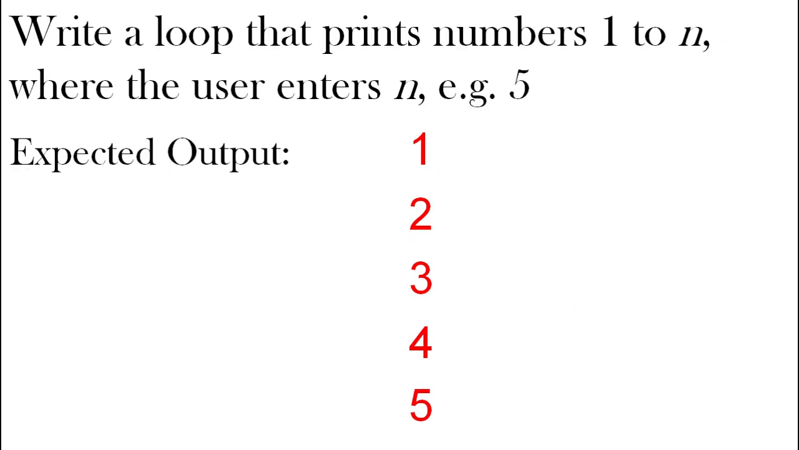Write a loop that prints 1 to n. So this could be any number where the user enters n. So you're going to ask the user for a number, and then once they give you the number, you can print numbers from 1 to that number. So the example here, the user puts in number 5 and the output is 1, 2, 3, 4, 5.